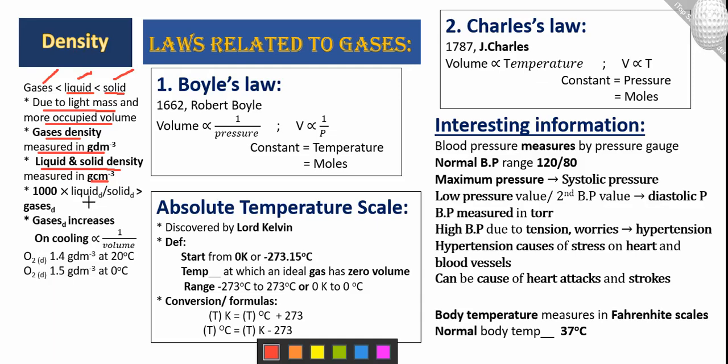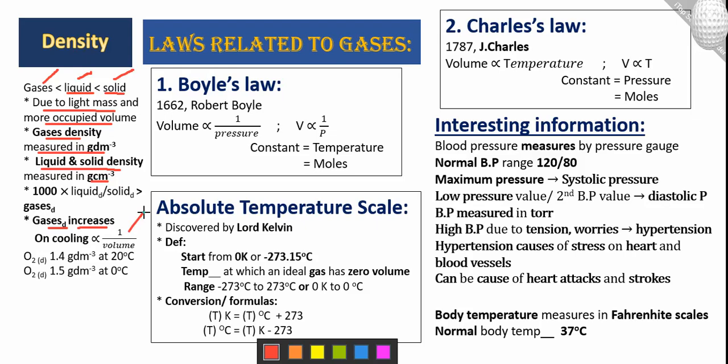1000 times, liquid and solid are greater as compared to gases. It means the gases have the lowest density, 1000 times less as compared to liquid and solid. Or we can say that the density of liquid and solid is 1000 times greater as compared to gases. And the gas density increases on cooling. When we cool the gases, their density increases because they contain less volume.